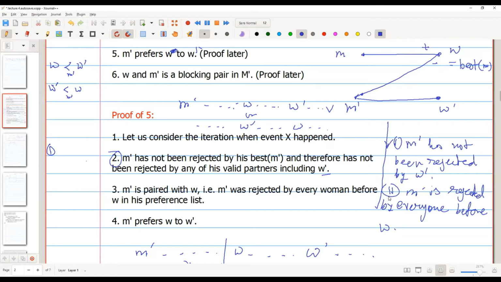And the second point is, since M has been rejected by W, that means at iteration X, W and M prime were matched at that moment. At iteration X, M prime and W were matched.